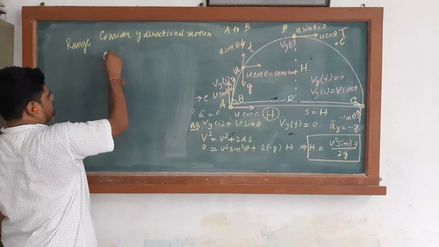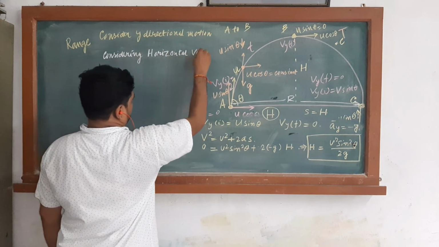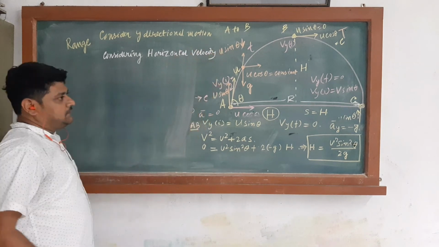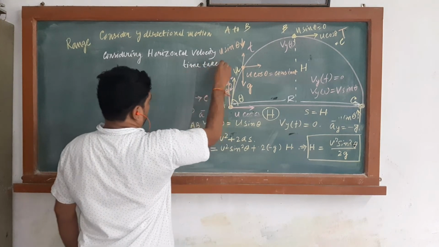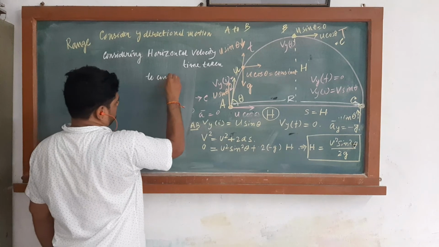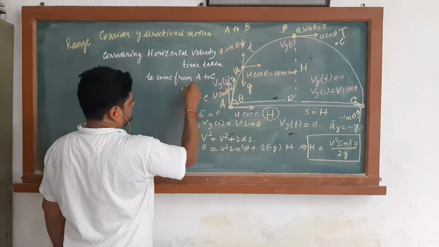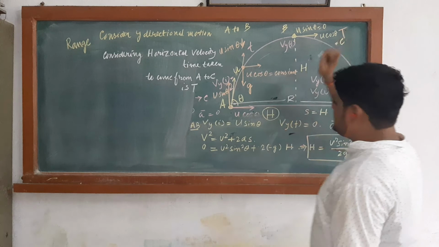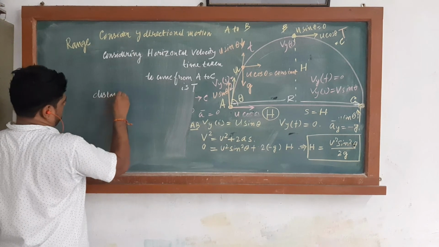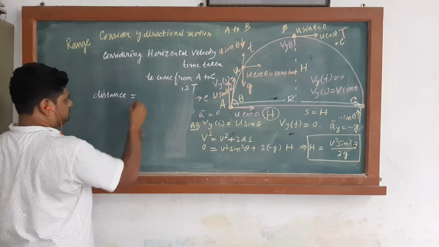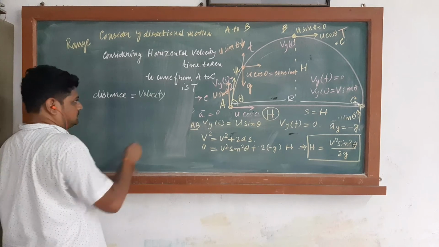So considering horizontal velocity and total time, the time taken to come from A to C is capital T. To come from A to C, the time taken is capital T. So we know that distance is equal to velocity into time.